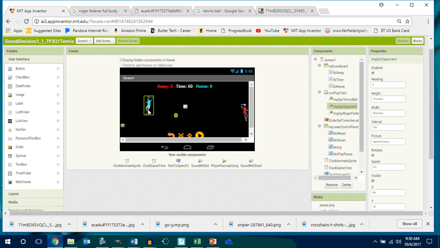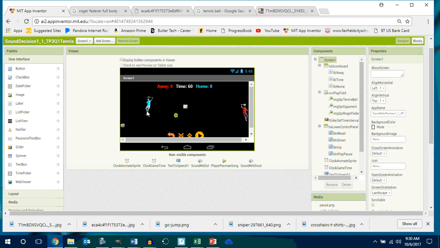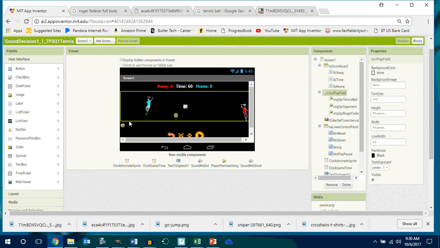Okay, and now Roger's playing this guy over here who is kind of Roger Federer, but I transformed him. Are you with me? Now he's playing a lefty. This is playing a righty. We got a lefty versus a righty. All right. And does that look pretty good? Yeah, it looks pretty good.